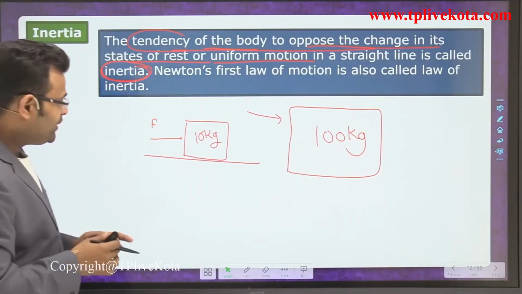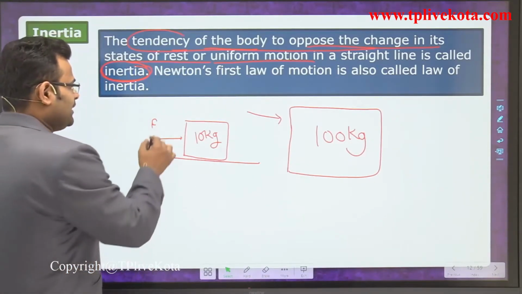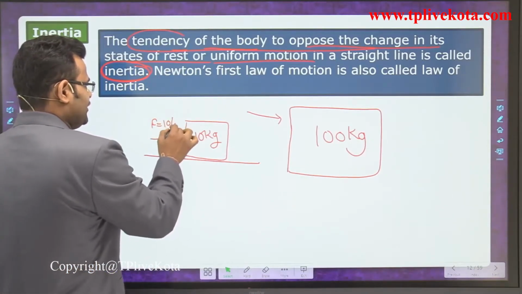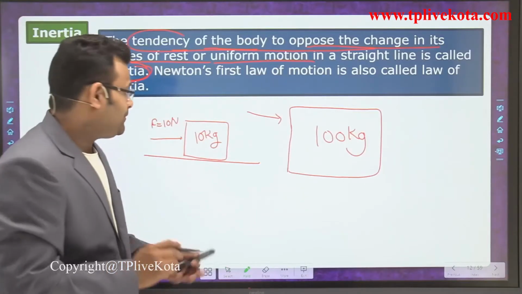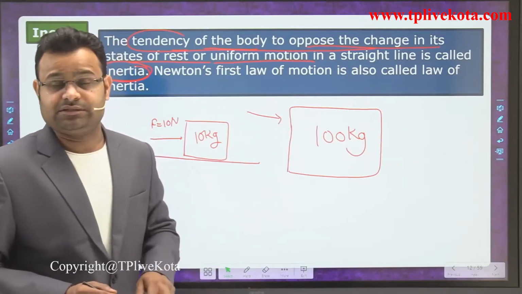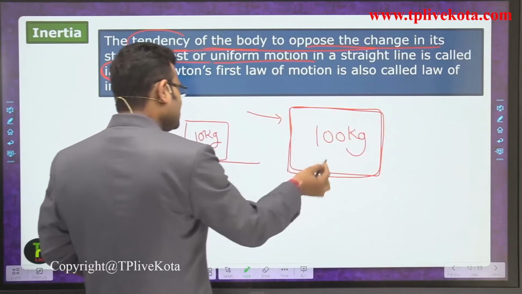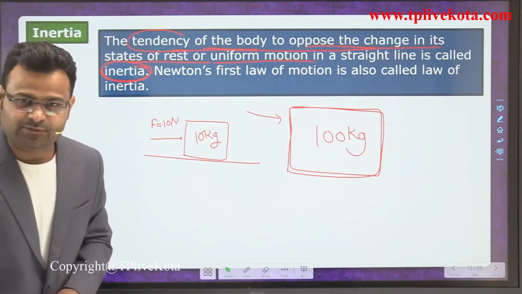So if we increase the mass, let's suppose after applying 10 Newton of force that body starts to move. But if the same amount of force is applied on a body with higher mass, it doesn't start to move, because its mass is high compared to the previous body.